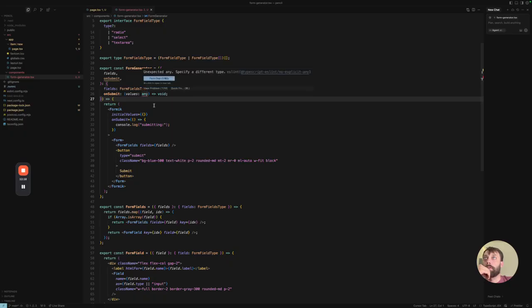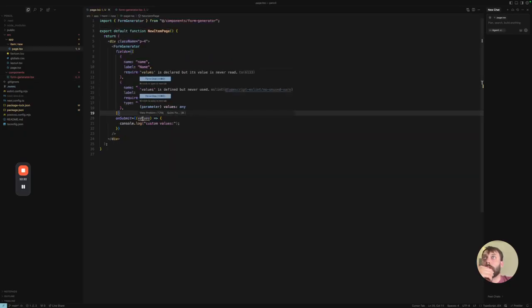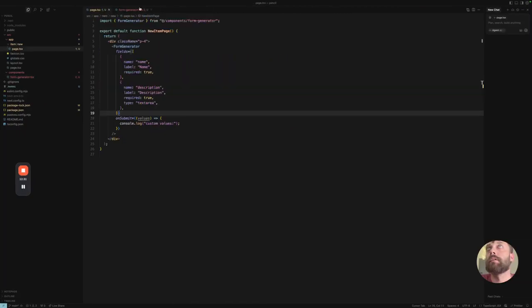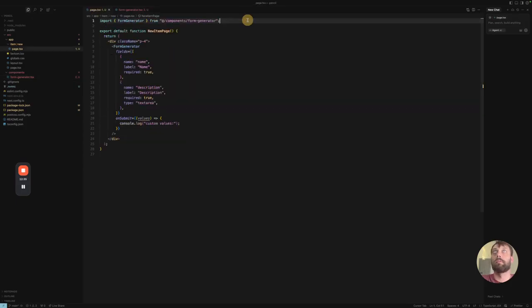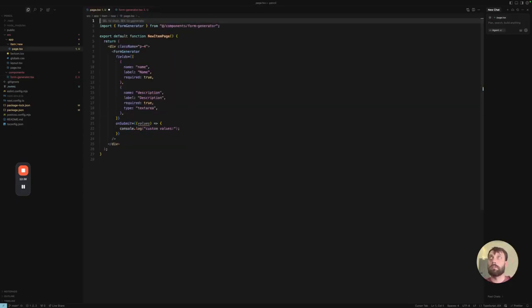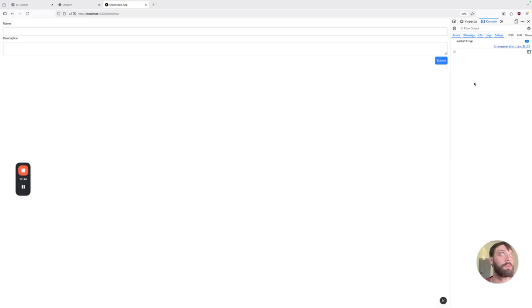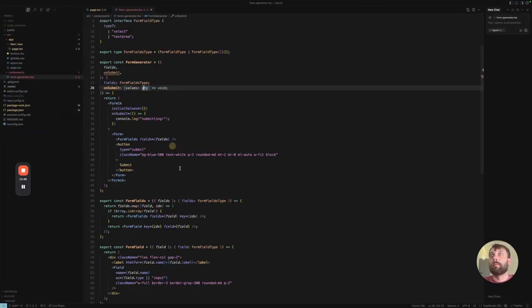Alright, width full. Within this, margin left auto, margin right 0. Oh, that always works. Display maybe block. There we go. There we go. Maybe I didn't even need this. Let's see. Alright, get rid of you. Get rid of you. Okay. And then here we have a nice little form generator.